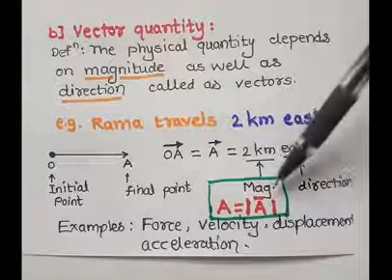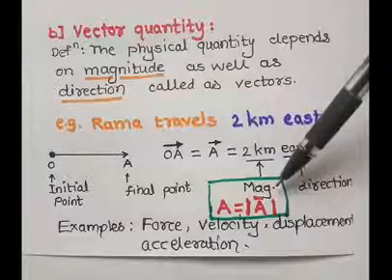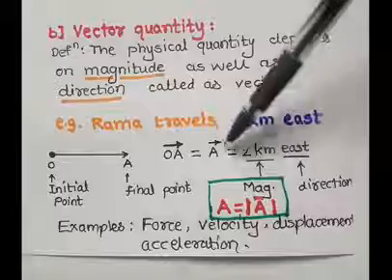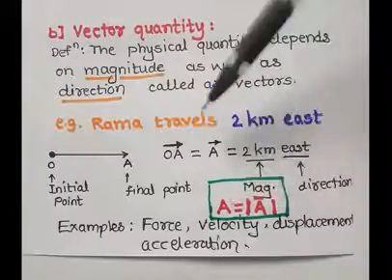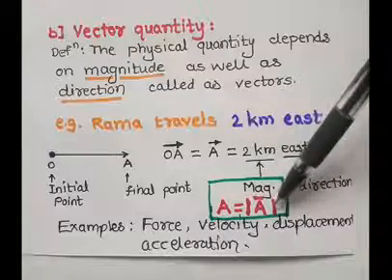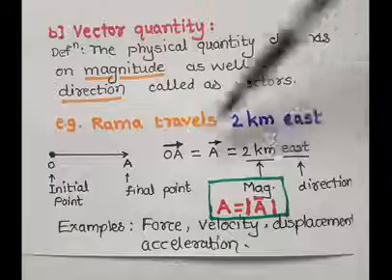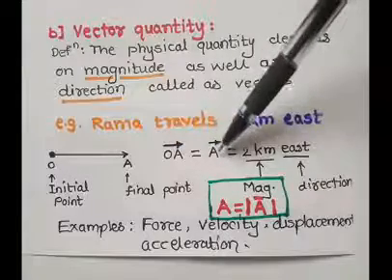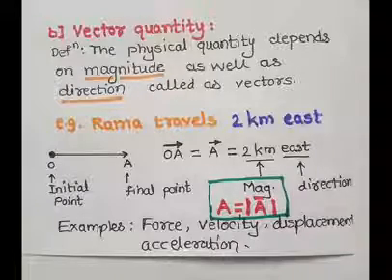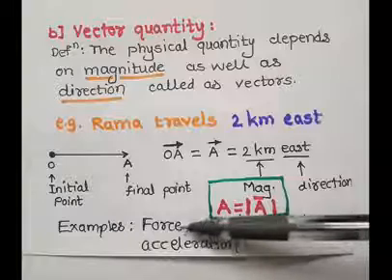Now, how is the magnitude of any vector represented? The magnitude of the vector is represented as A or mod A bar, where mod A bar represents only the magnitude, 2 kilometers, of the A bar vector. Now, what are examples of vector quantity?